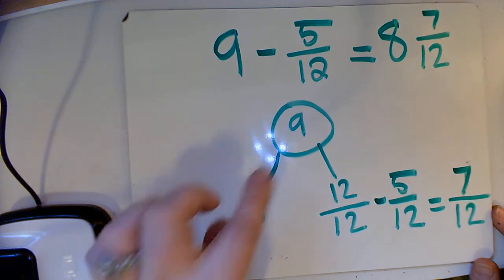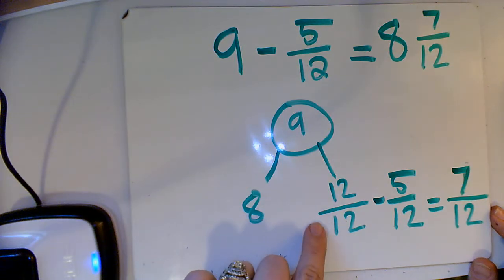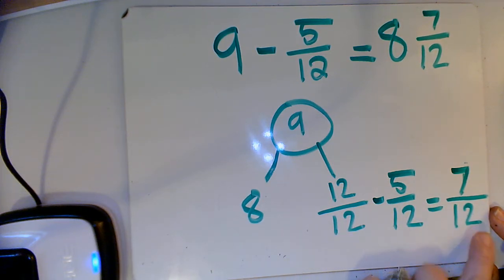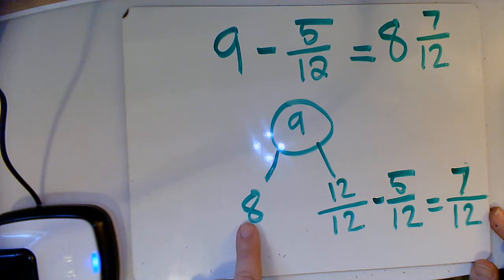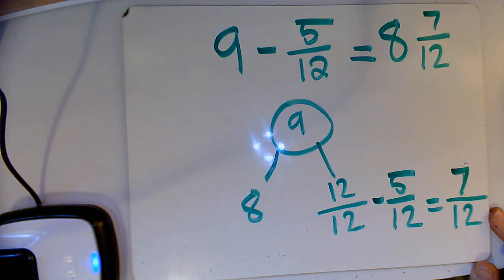Okay, we started with 9. We took one of those away and converted it back into 12ths, which left us with 8. 12 minus 5 gave us 7/12. Our denominator stays the same. 8 is still part of our answer, so our answer is 8 and 7/12.